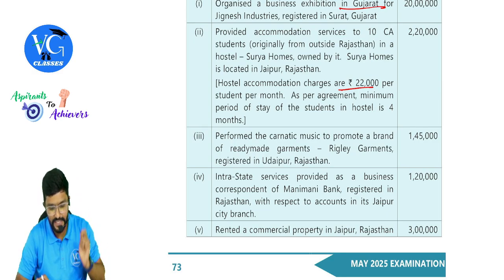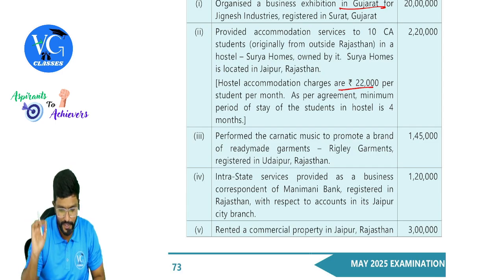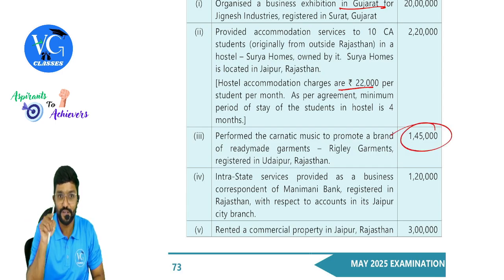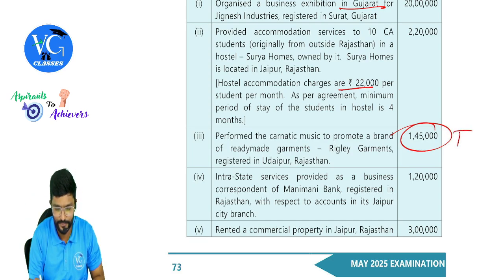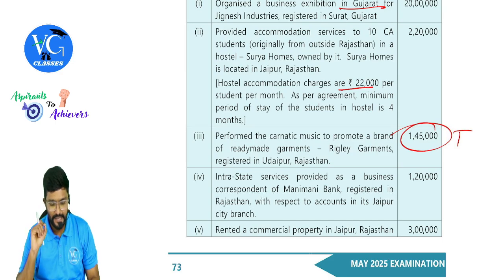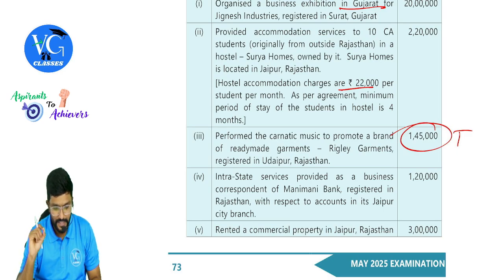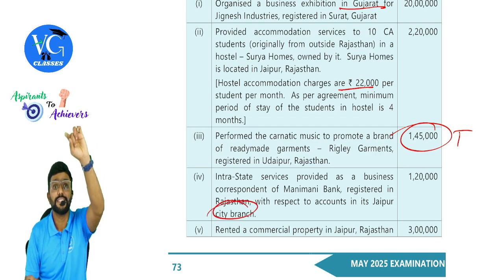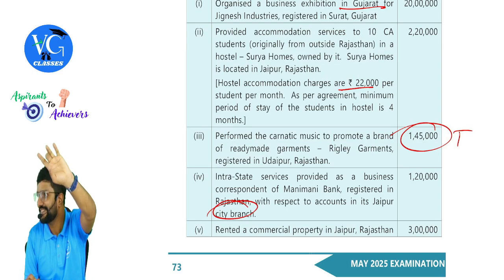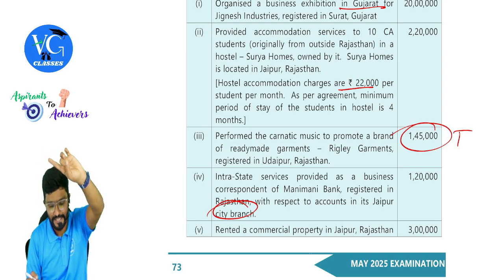Reclay Garments, registered in Udaipur, Rajasthan, 145. See, this 145 is given to confuse you, to show that it is less than 150. But is it exempt? No, taxable. Intrastate services provided as a business correspondent to Money Bank, registered in Rajasthan with respect to accounts in Jaipur city branch. City branch, not exempt again. Not exempt. Yes, guys, please be careful.